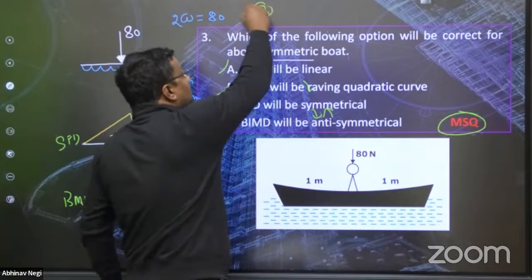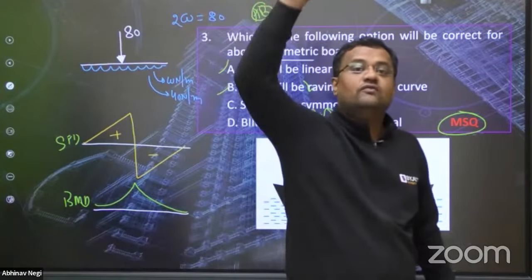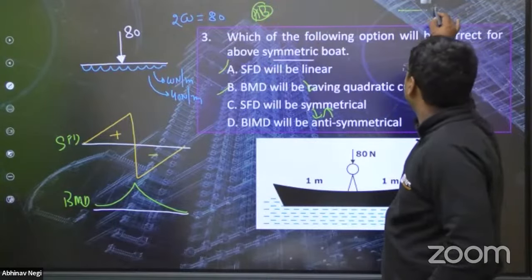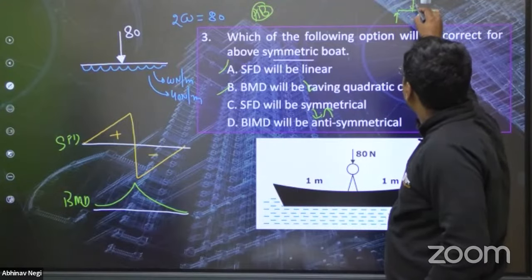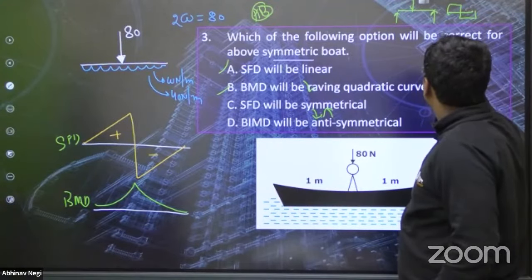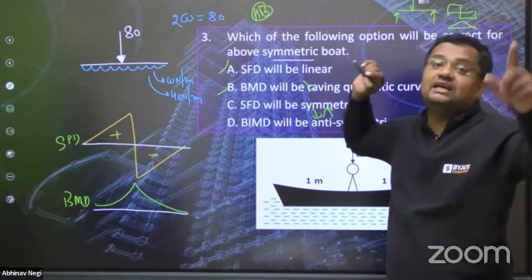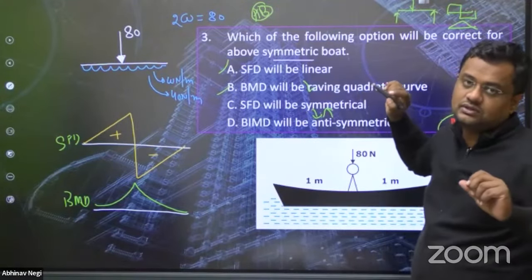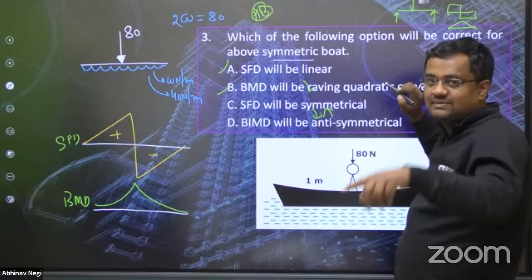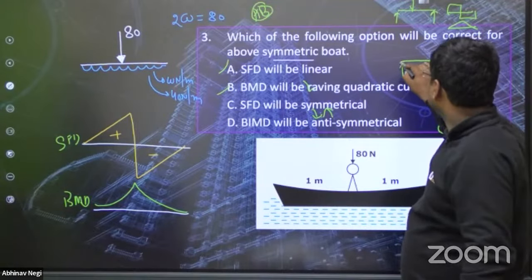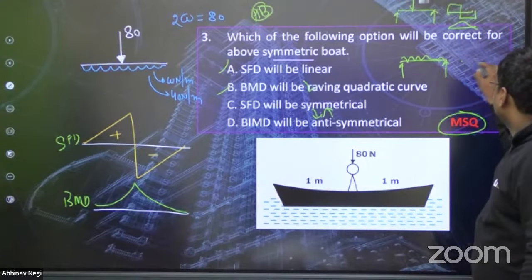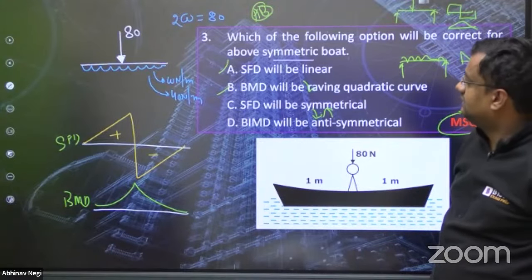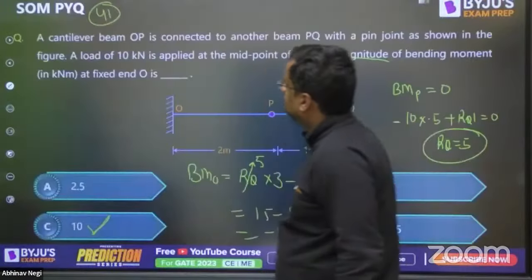And guys, always remember, for every symmetrical beam which has symmetrical supports and symmetrical loading, SFD will always be anti-symmetrical. Like this. BMD is always symmetrical. For every symmetrical beam, symmetrical in loading and supports, SFD is anti-symmetrical and BMD symmetrical. Okay, so A and B will be the answer. So this was question number 42.